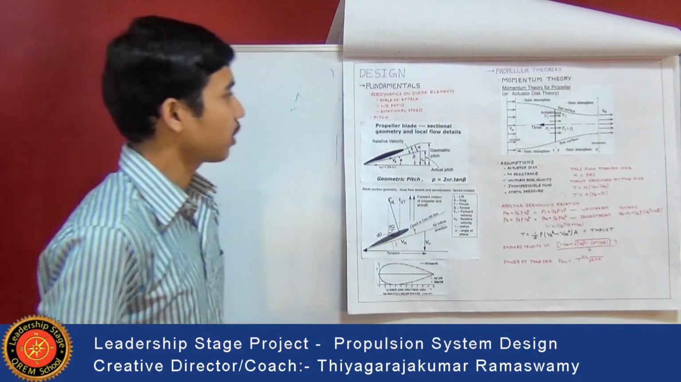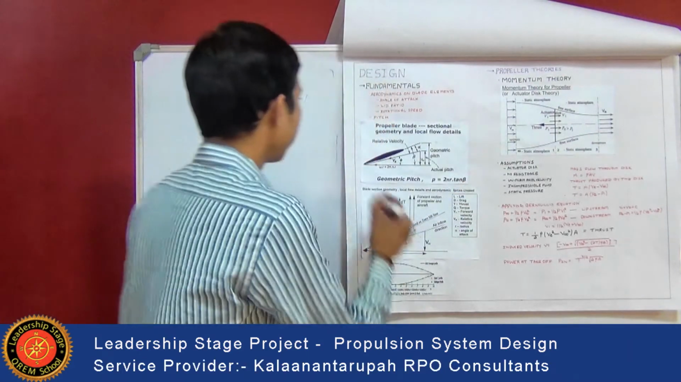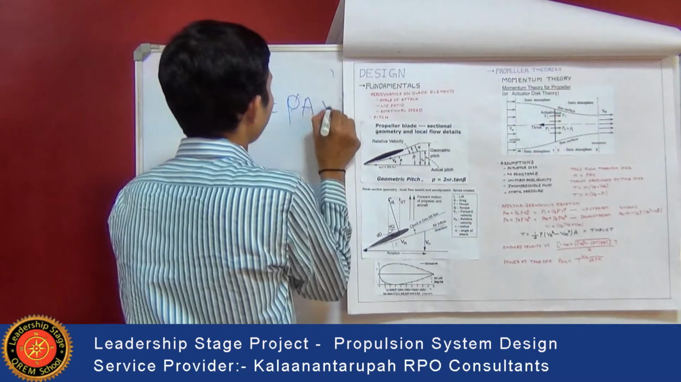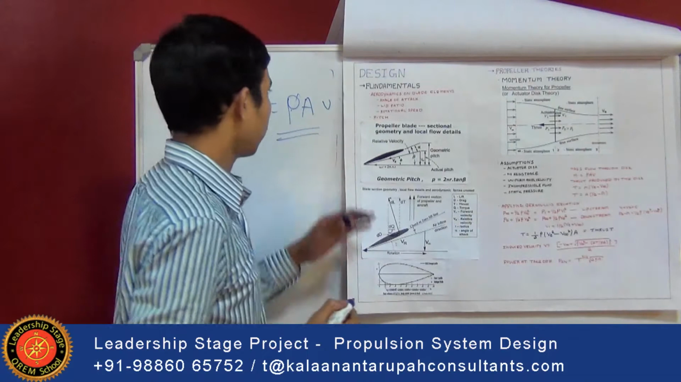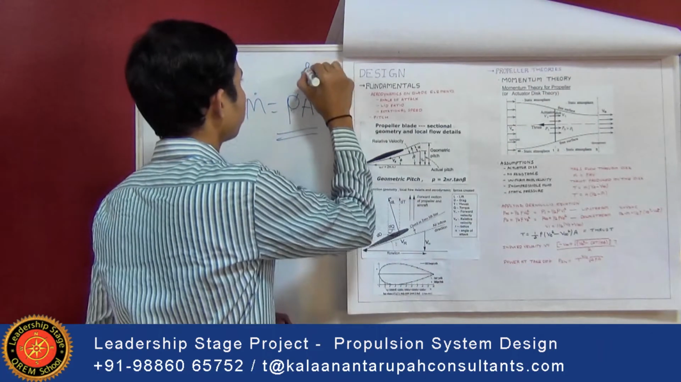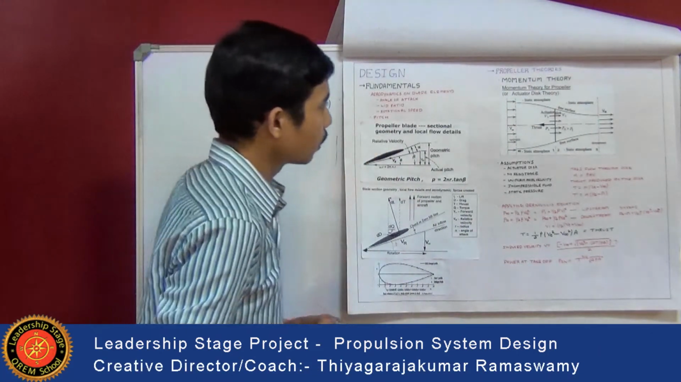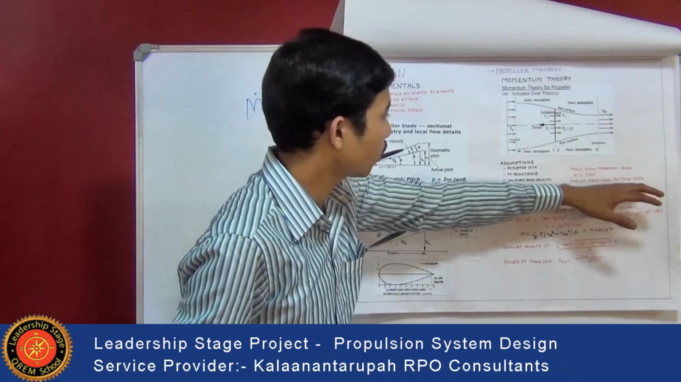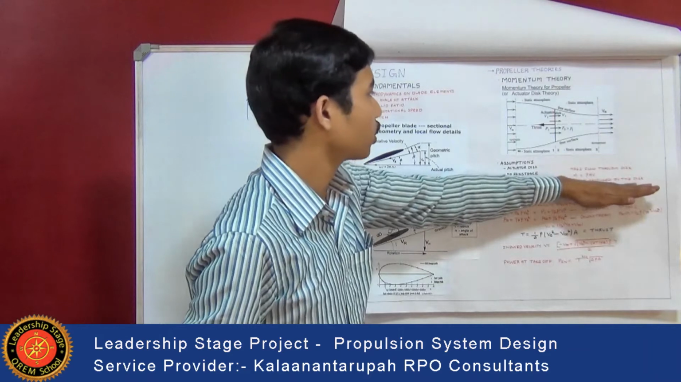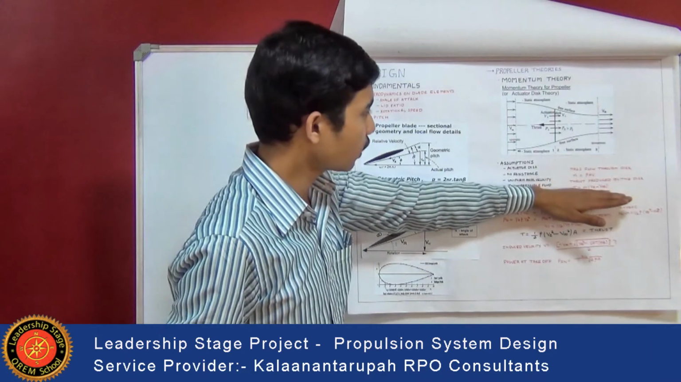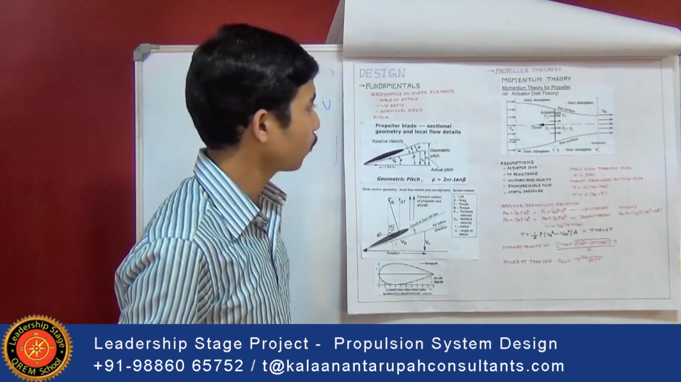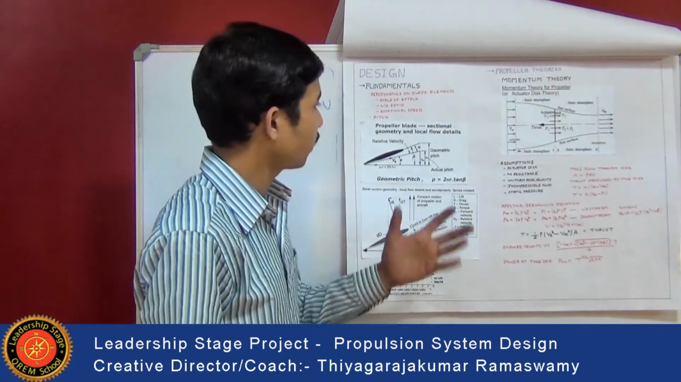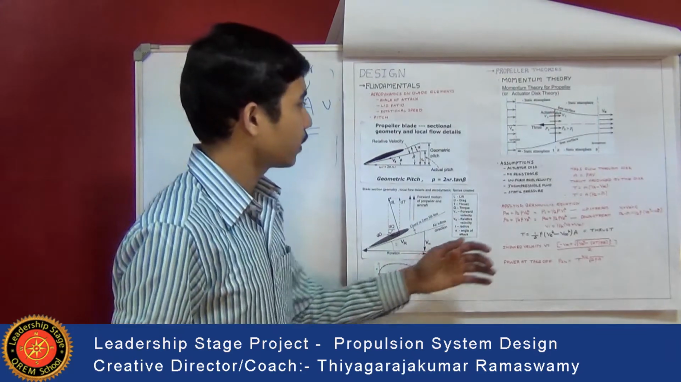Let's see the modeling of the propeller. First, the mass flow through the disc is calculated. That is, m dot is equal to rho A V, where rho is the density of the air, A is the frontal area of cross section, and V is the velocity. After calculating that mass flow rate, the thrust produced by the disc is found. Thrust is given by T is equal to m dot into V2 minus V infinity, that is, the difference between the downstream and the upstream velocity.